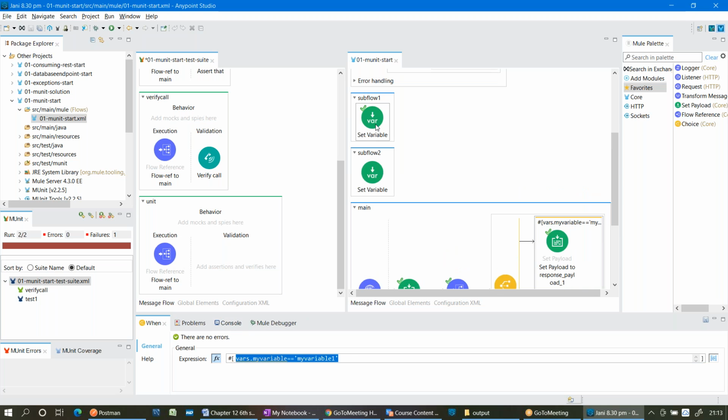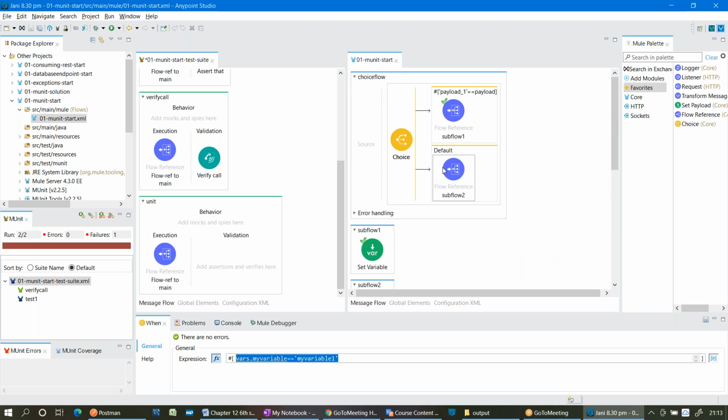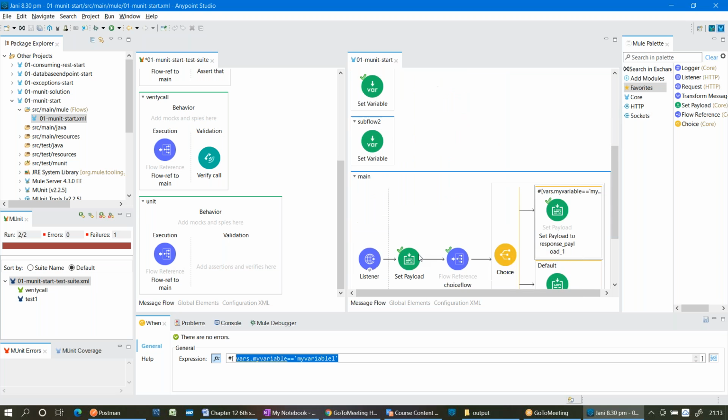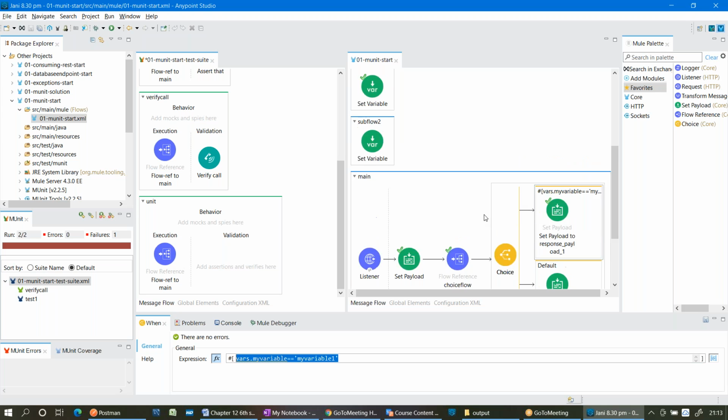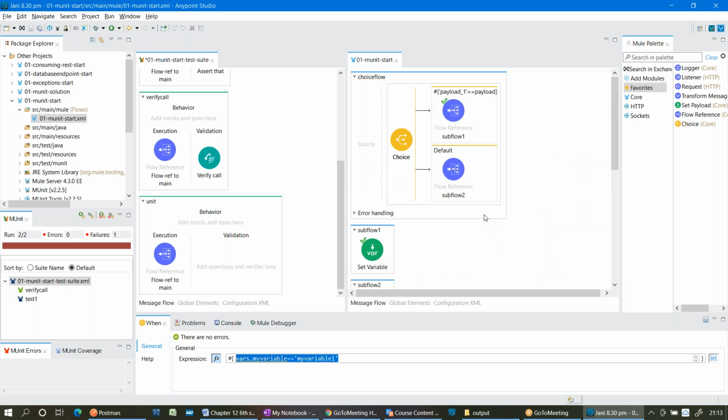Variable values, right? Yeah, it's the set variable. So basically from this choice router, I'm trying to extract the variables, right? So I need to mock the choice flow. At the same time, from that choice flow, I'm expecting some variable values, right?